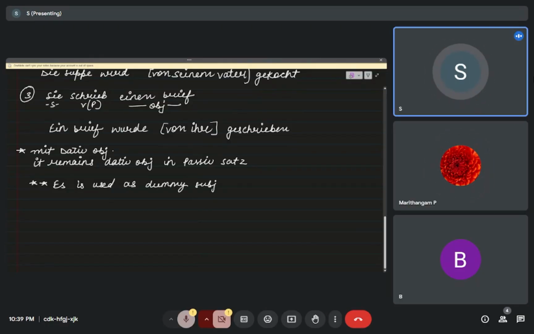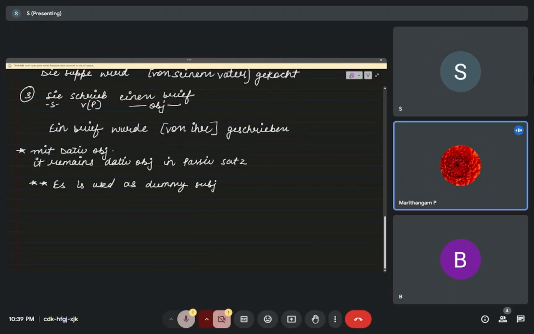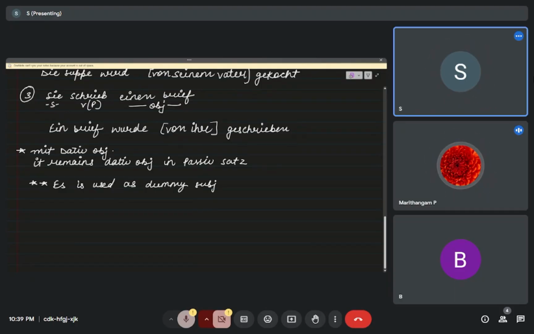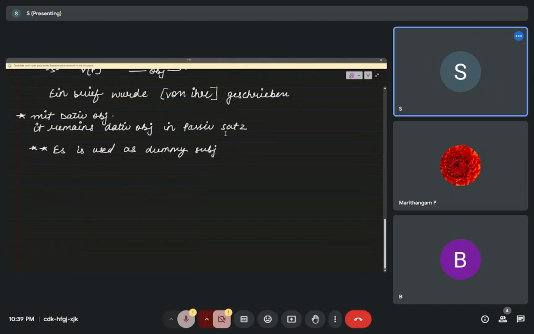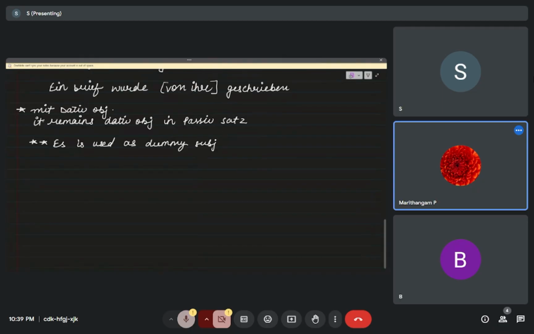This is for whenever we have no object. Okay, let's see the example.